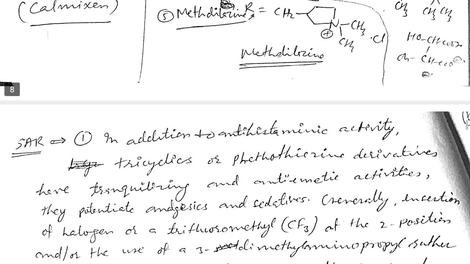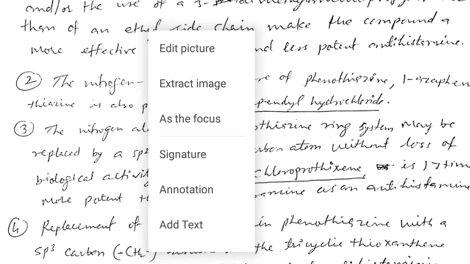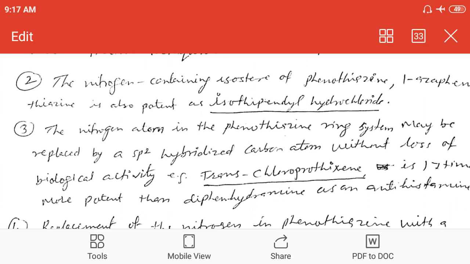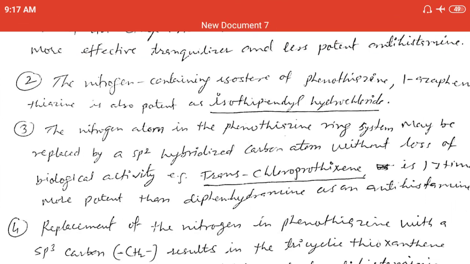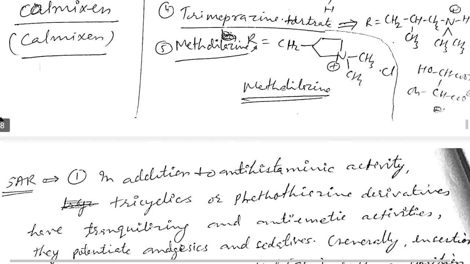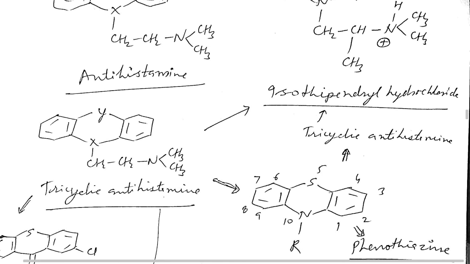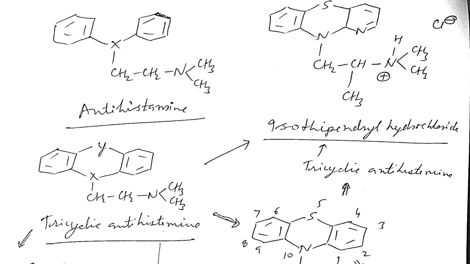Another SAR point: the nitrogen-containing isoester of phenothiazine, azaphenothiazine, is also potent, as in isothipendyl hydrochloride. Look here, this is the isothipendyl compound.